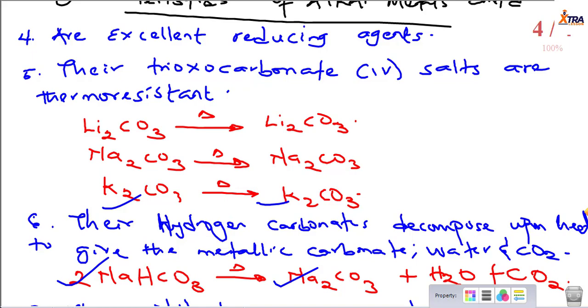So guys, that's pretty much it about the group 1 elements. Remember, they're called group 1 alkali metals, or you call them the lithium family, because lithium is the first member of the group. In the next lecture, we shall move to group 2 elements, and it will follow the pattern of our lecture for group 1, and then we give the properties of group 2.